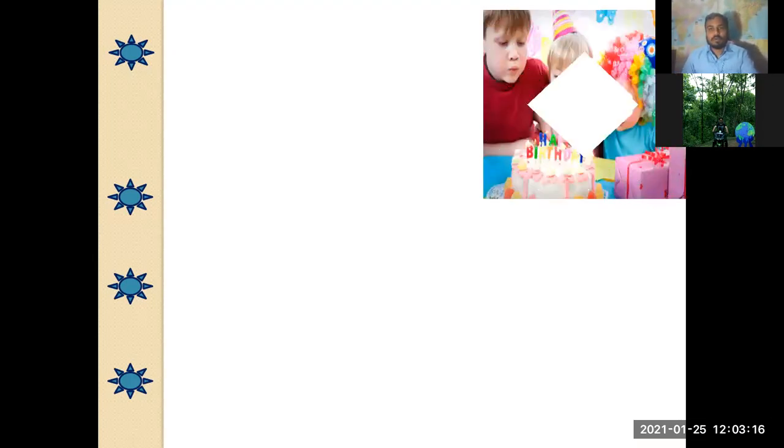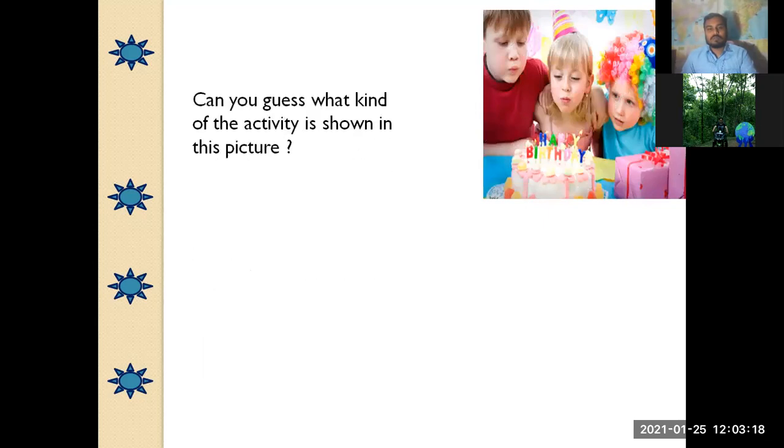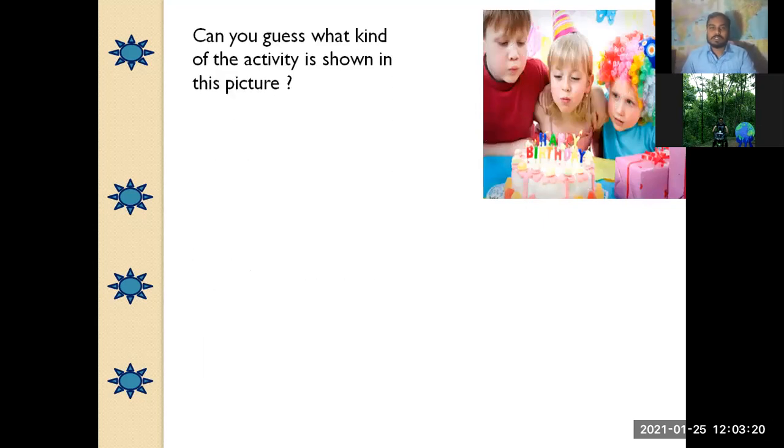Can you guess what kind of activity is shown in this picture? Pradeep, answer me.